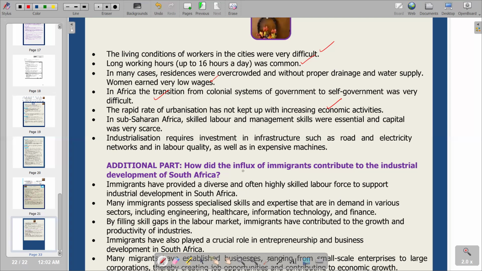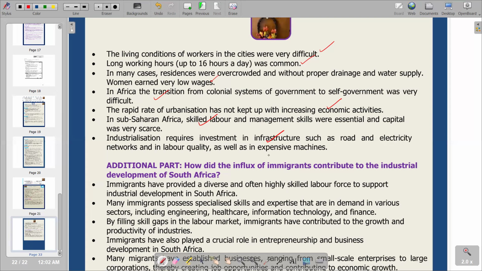So we go to this point. In sub-Saharan Africa, skilled labor and management skills were essential and capital was very scarce. Industrialization requires investment in infrastructure such as roads and electricity networks, in labor quality, as well as expensive machines. So this becomes our last point on this part.